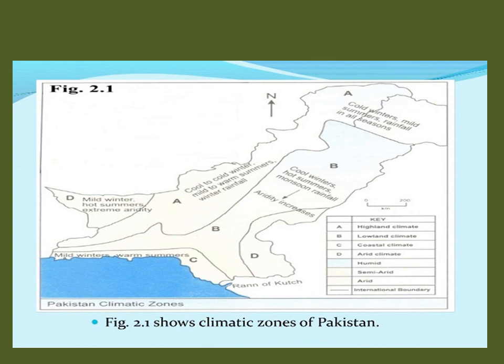Pakistan's topographical features range from lofty mountains in the north to the coastal plain in the south. The diversity of terrain leads to a variety of climate. Climatic divisions of Pakistan are: A. Highland climate, B. Lowland climate, C. Coastal climate, D. Arid climate.